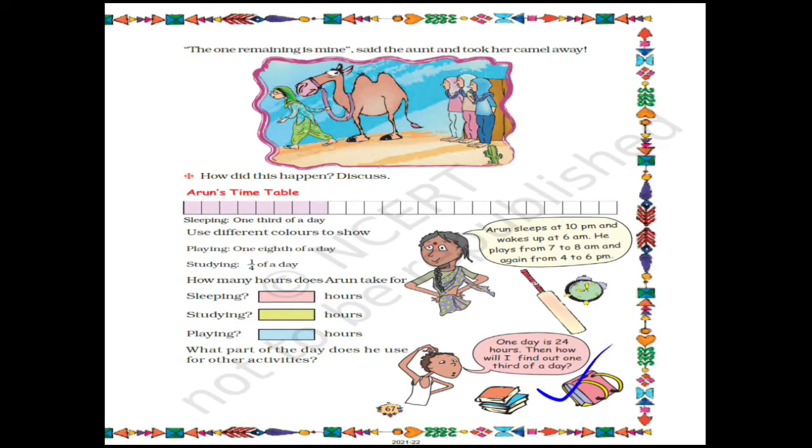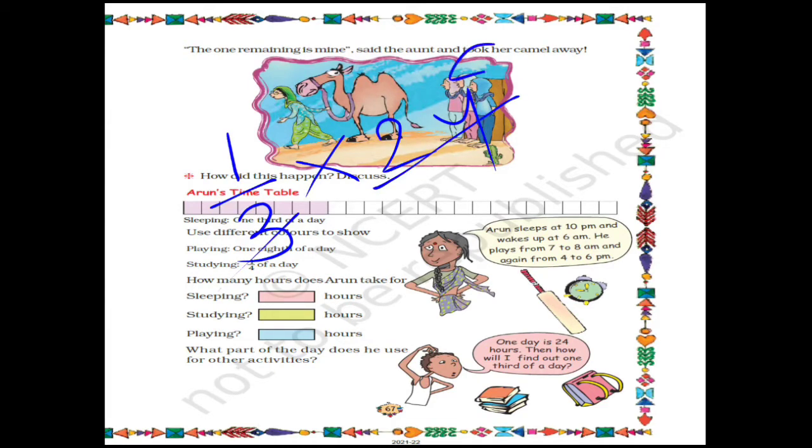Now Arun is saying one day is 24 hours. Then how will I find out 1/3 of a day? So we all know that in one day there are 24 hours. Now he wants to find 1/3 of a day. So 1 by 3 into 24. 3 get cut, for 24 get cut. Here comes 8. So what remains? 1 into 8. So 1 into 8 will be 8 hours. So 1/3 of a day is 8 hours.